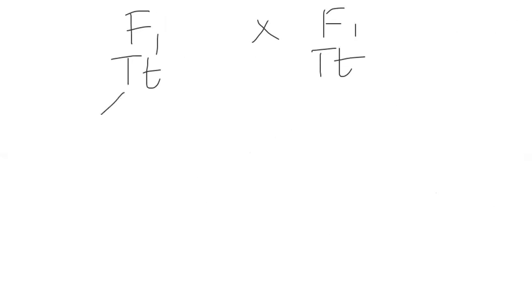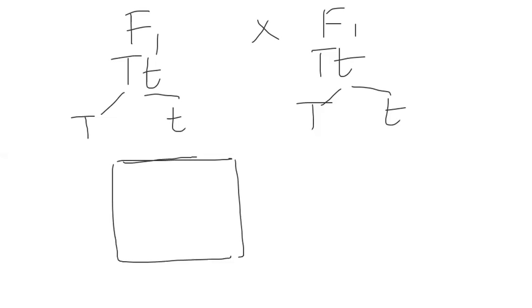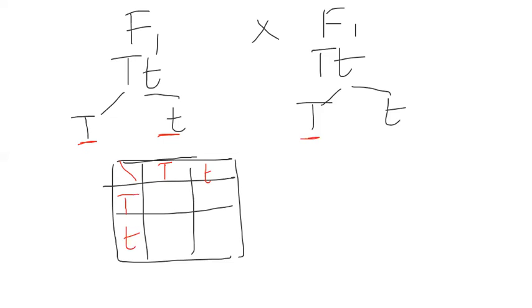Let me take the gametes for this: capital T, small t, capital T, small t. Then we'll draw the Punnett square board, a special square board designed by the scientist Punnett. We'll place the gametes here: on one side the male gametes, these two gametes I placed here, and on the other side the female gametes, these two gametes I placed here. Then we need to fuse the gametes here.